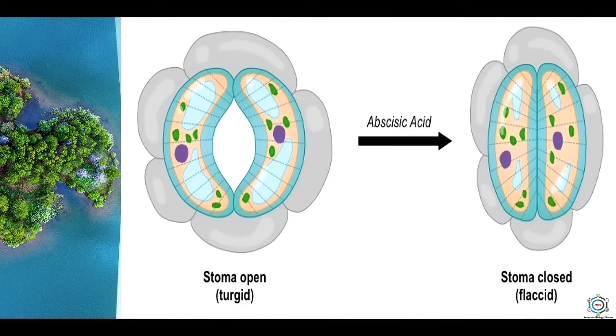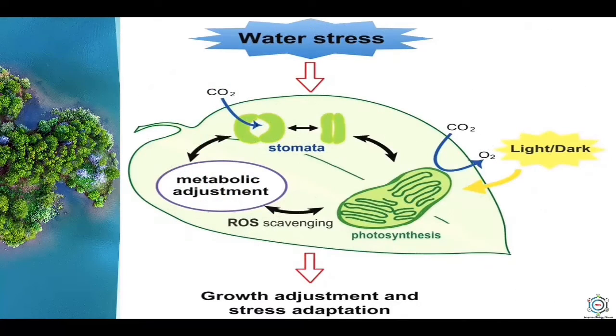Now, stomatal closing. Abscisic acid causes closure of stomata. It inhibits potassium uptake by guard cells and promotes the leakage of malic acid. It results in reduction of osmotically active solute so that the guard cells become flaccid and stomata get closed.